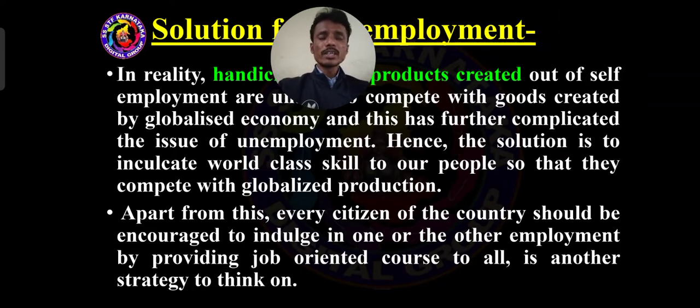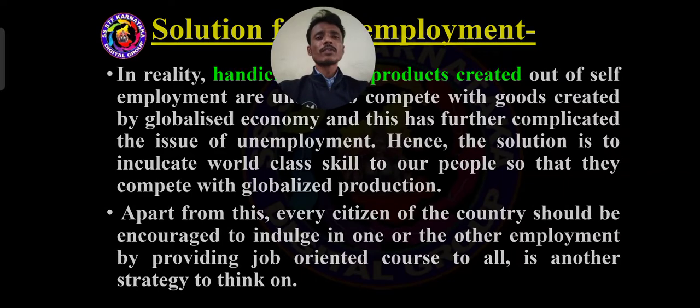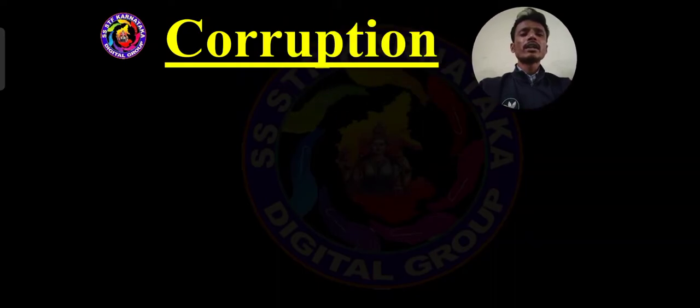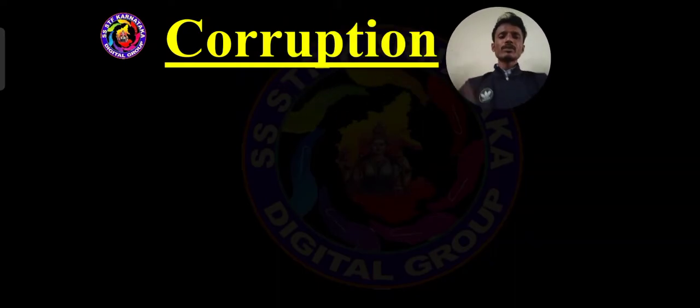So dear students, this is about the meaning of unemployment, the reasons for unemployment, and the measures taken by the government to eradicate unemployment. This is the first very important problem. Then after unemployment, another important problem is corruption.